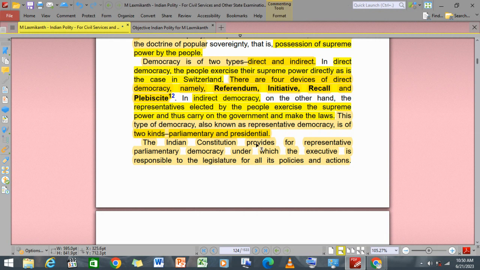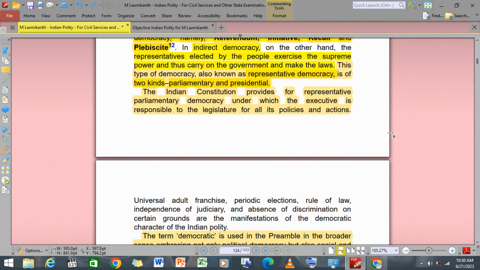All right, indirect democracy is also known as representative democracy, and we have parliamentary and presidential democracy in it. Right, the Indian Constitution provides for representative parliamentary democracy.